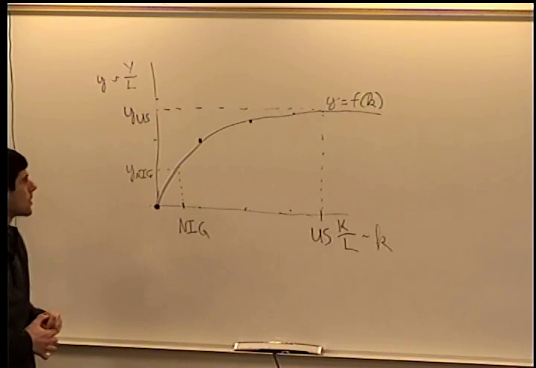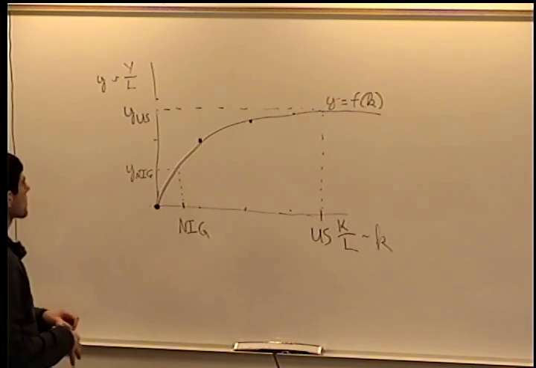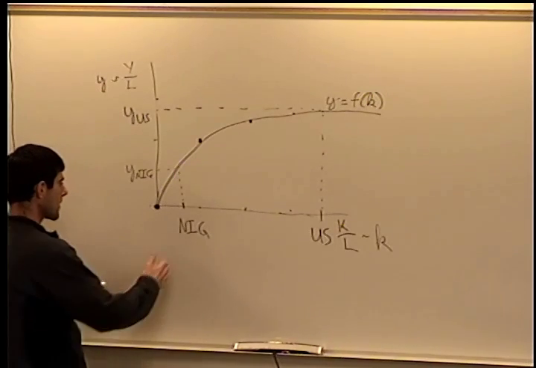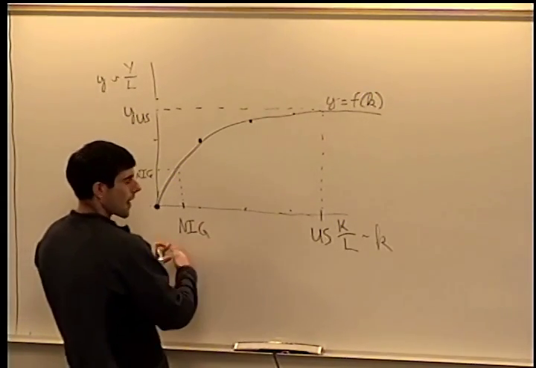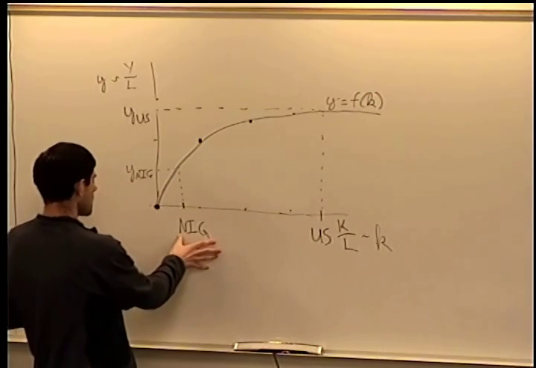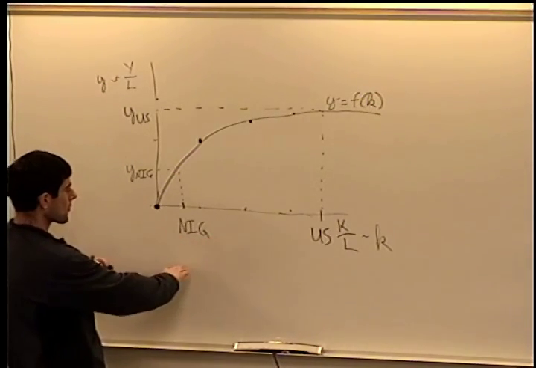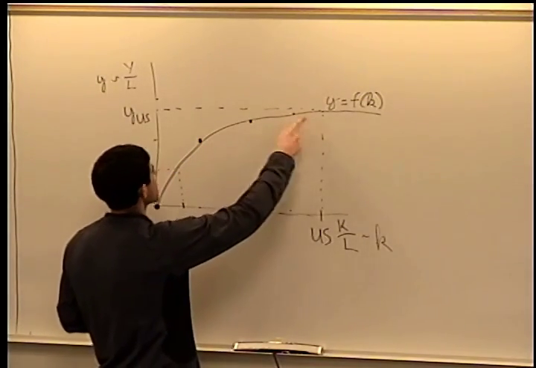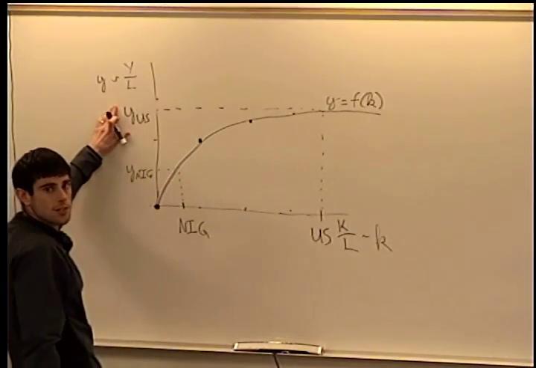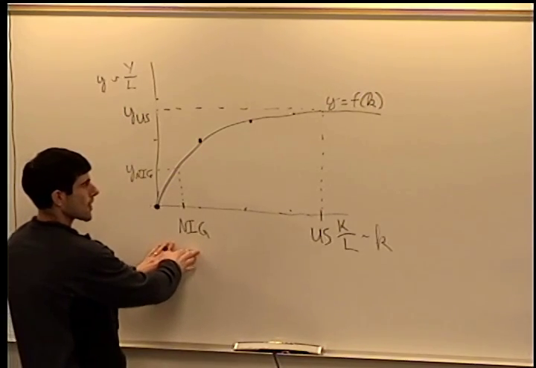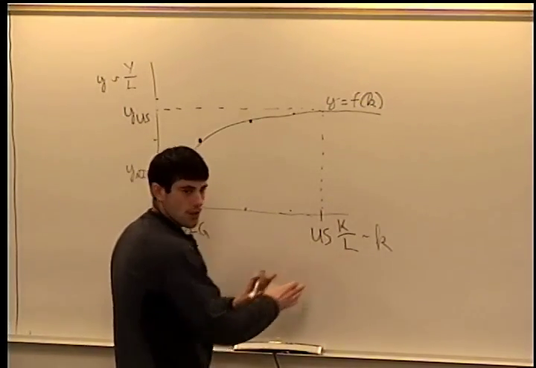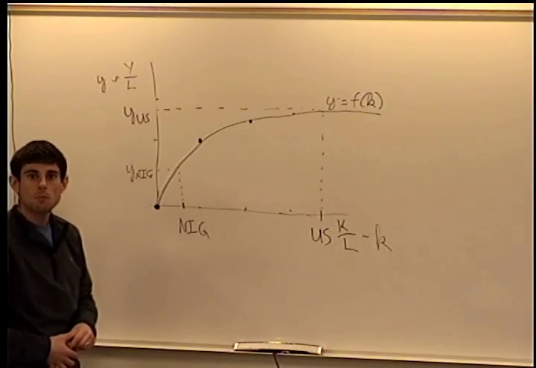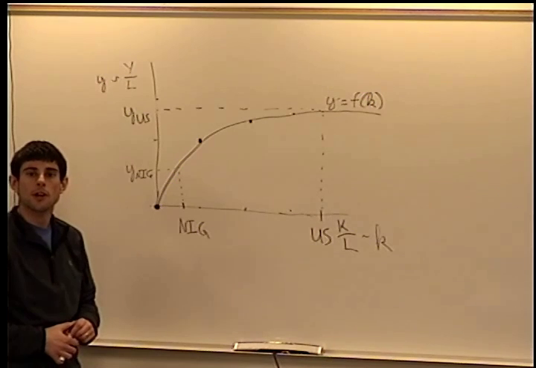Okay, so as countries grow, they might be able to have more and more capital. So if Nigeria has more and more capital, it's going to move along this way, which means it's going to move up and along this line, and it can catch up to the US if it grows faster in capital terms than the US does. Then it's going to have faster growth in per capita income as well, or per capita GDP.